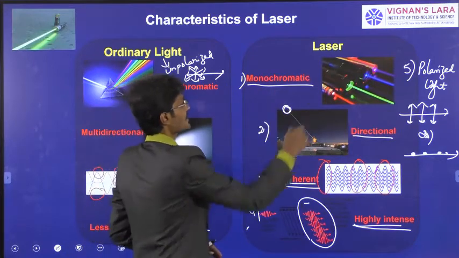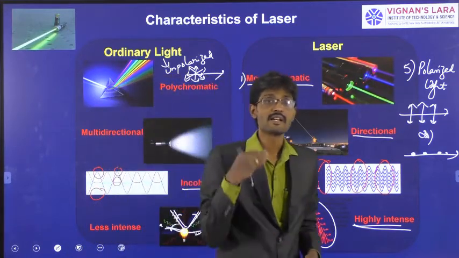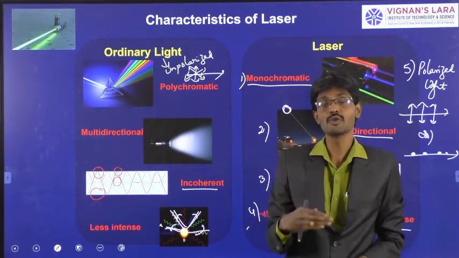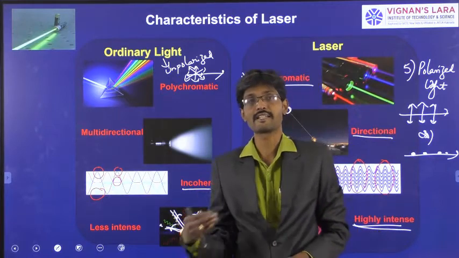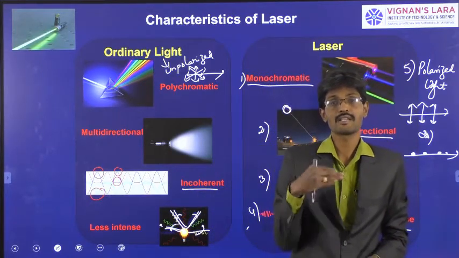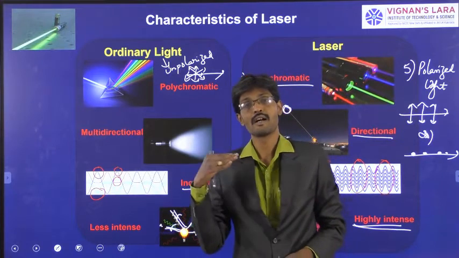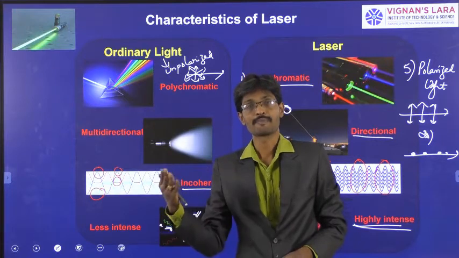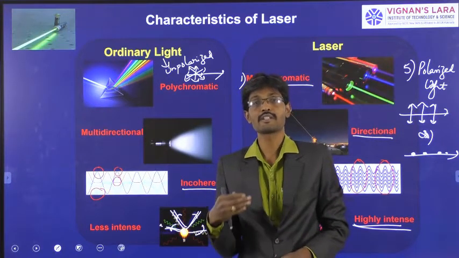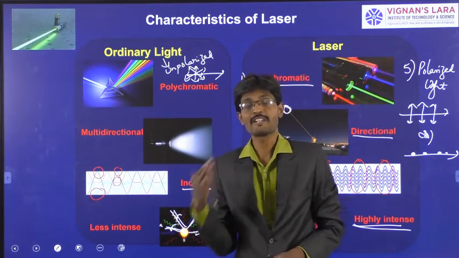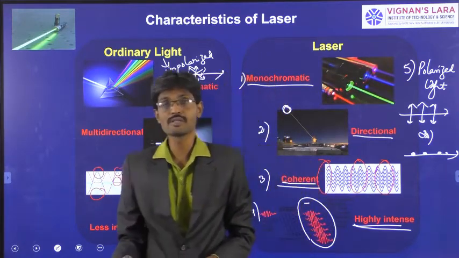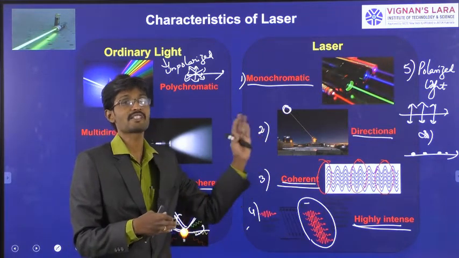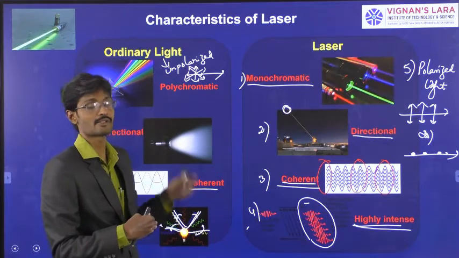So these five characteristics make laser a special light source which is used as a tool in a wide variety of fields. It is used in industries, it is used for medical purposes, it is used in defense for guiding war weapons or defense weapons, or it is used in commercial applications. So in different fields, the laser is used as a special tool because of these special characteristics which it has when compared to other sources.